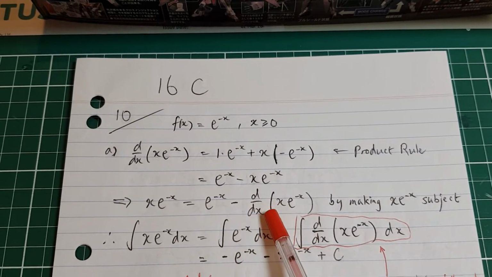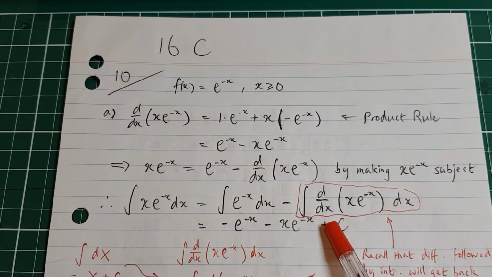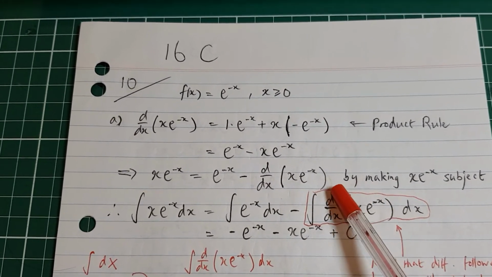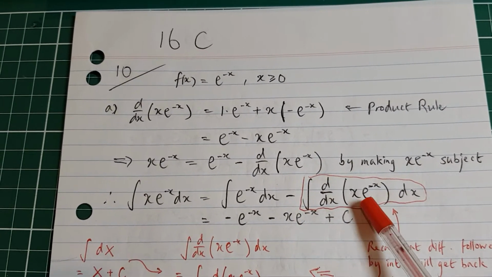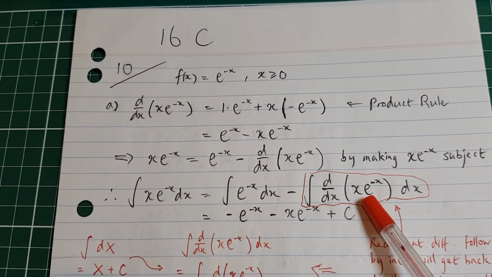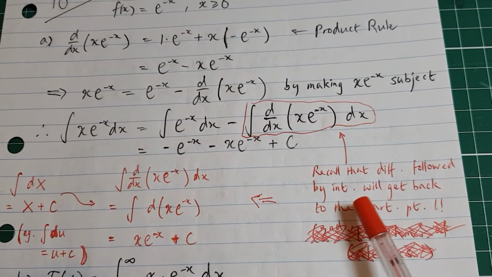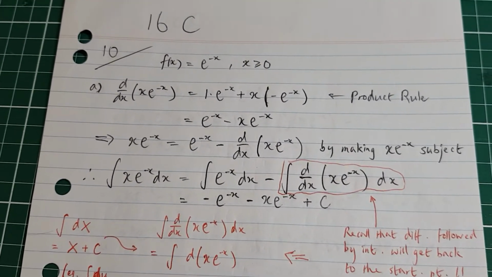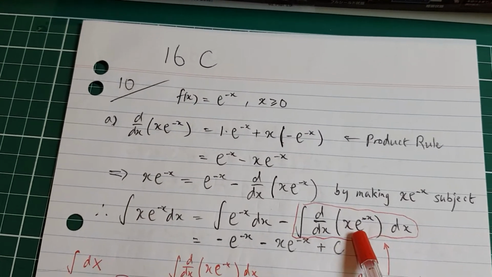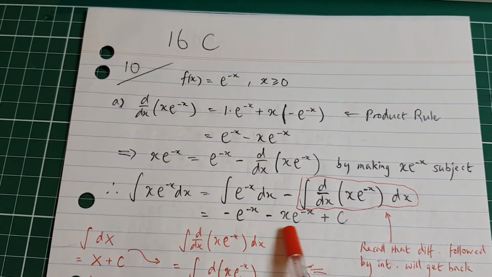But this second term on the right-hand side gets interesting because have a look at this. What you do is you first of all differentiate that and then you integrate it back. So you get back to where you started. Okay. Now so that's what I mean by here. Differentiation followed by integration will get back to the starting point. You differentiate and then you get it back. So you basically are where you started with. Okay. So then you get this.